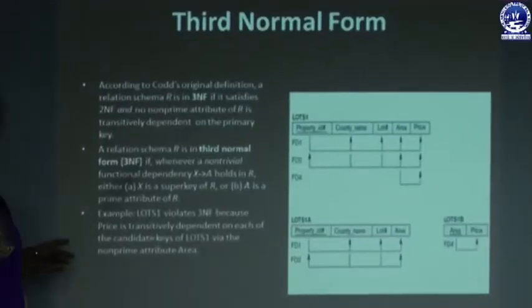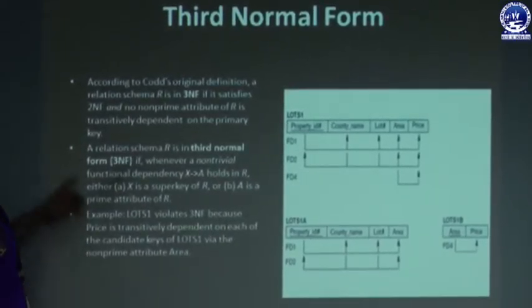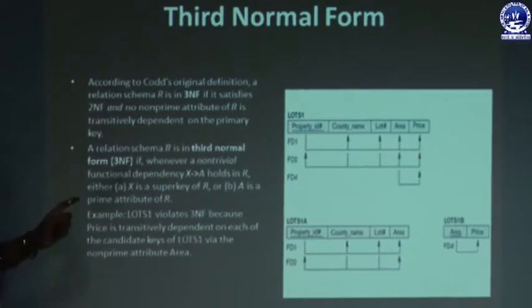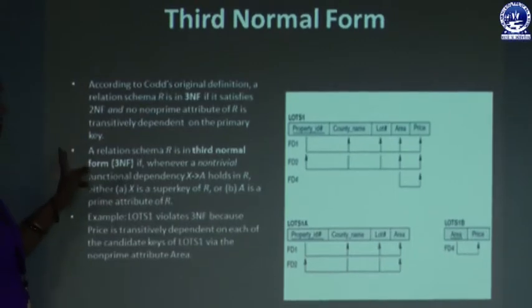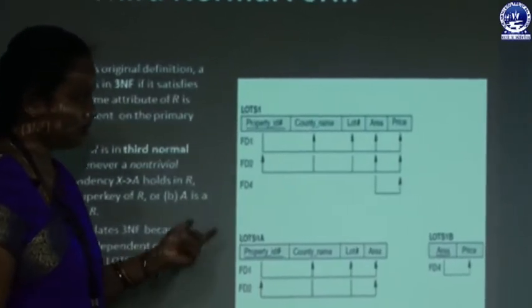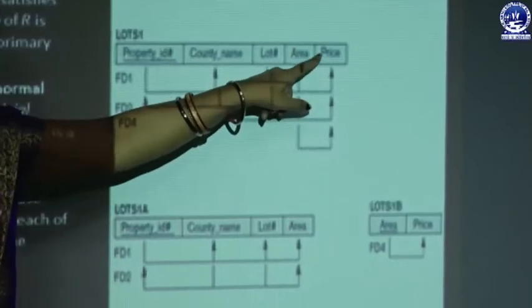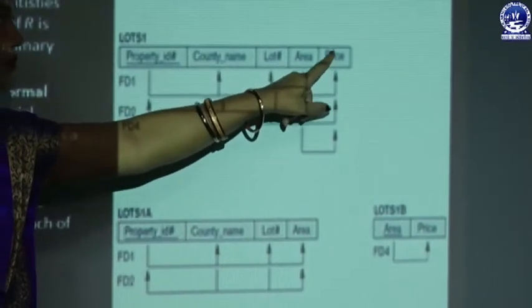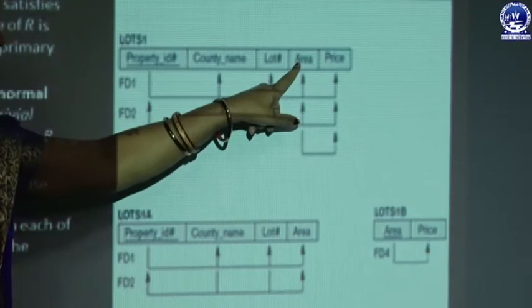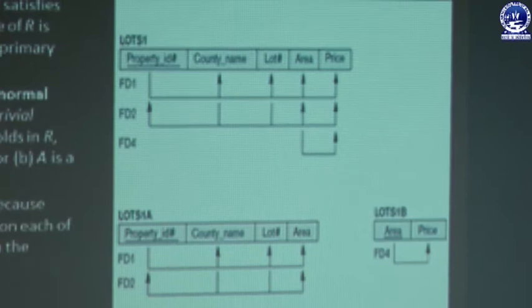According to Codd's original definition, a relation schema R is in third NF if it satisfies second NF and no non-prime attribute of R is transitively dependent on the primary key. As we already discussed, no non-prime attribute can be determined by another non-prime attribute. Briefly, area is a non-prime attribute and price is also a non-prime attribute, but price can be determined by using the area attribute. So here the transitive dependency holds,